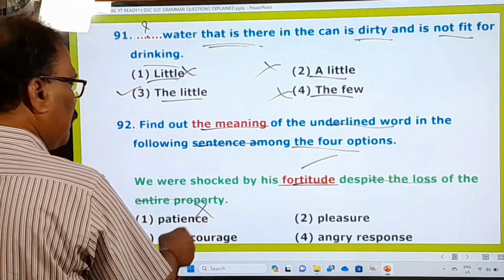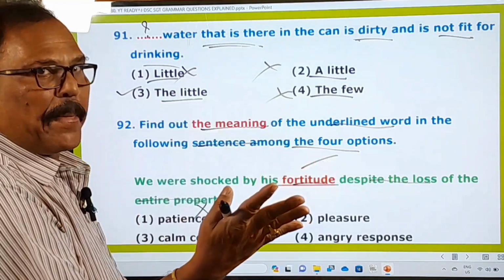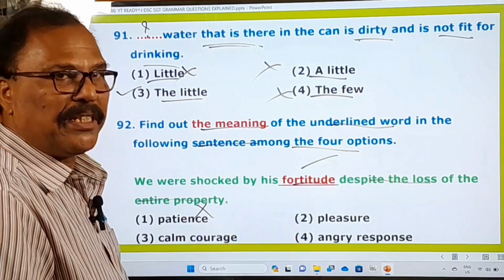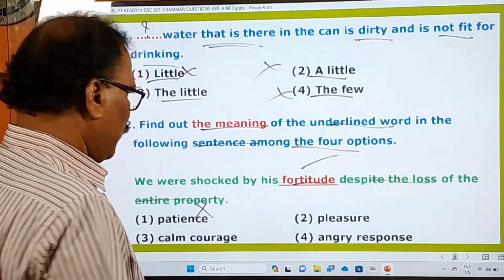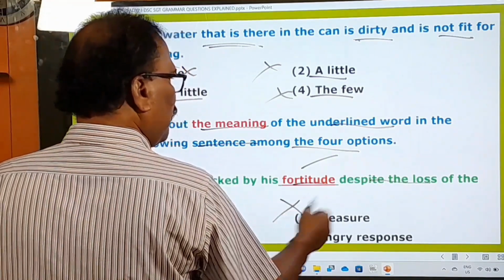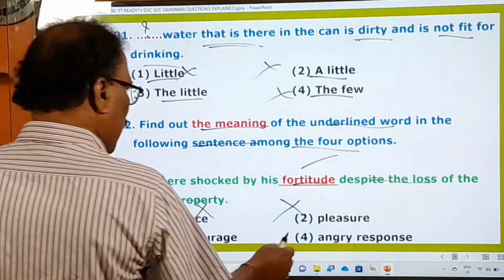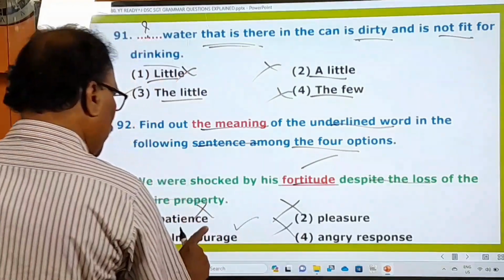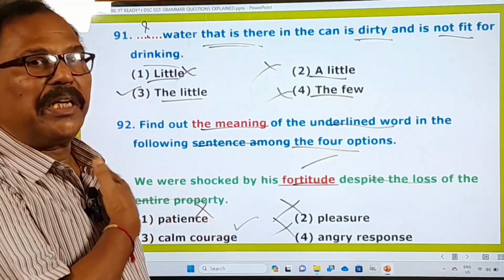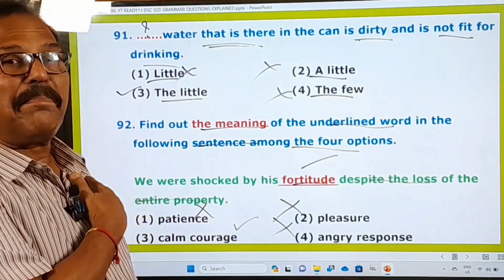Patience, no. When you lose everything, you don't exhibit patience, no. Pleasure, when you are put to loss, will you be in pleasure? And angry response, no, only calm courage. Fortitude means gunde nibbaramu, gunde nibbarata.